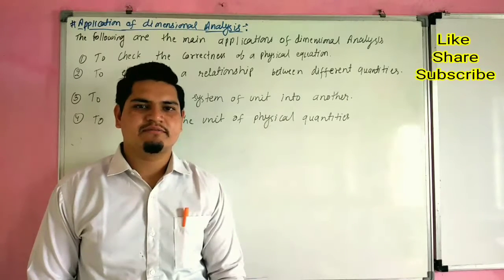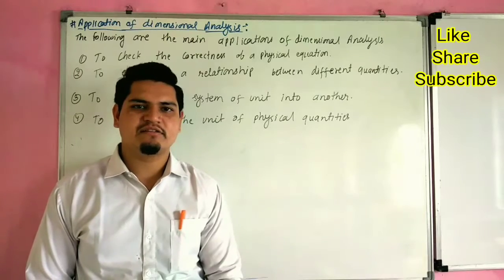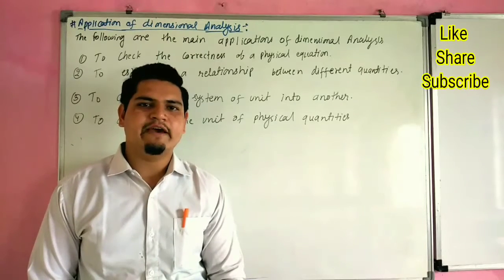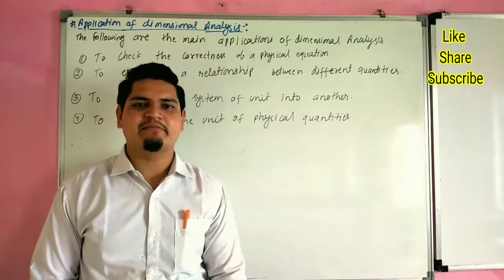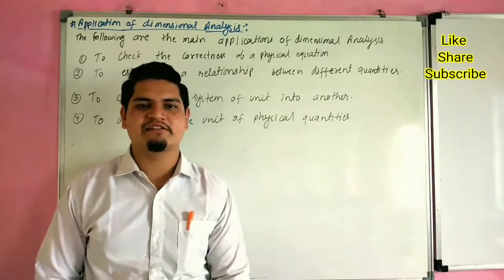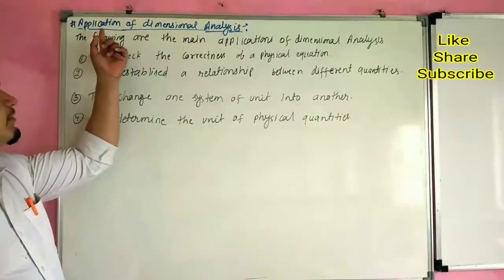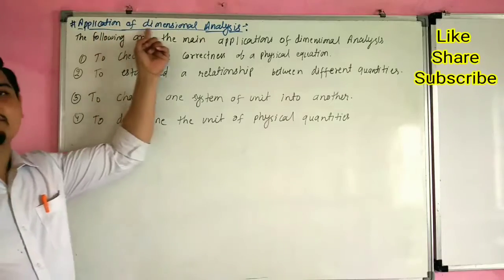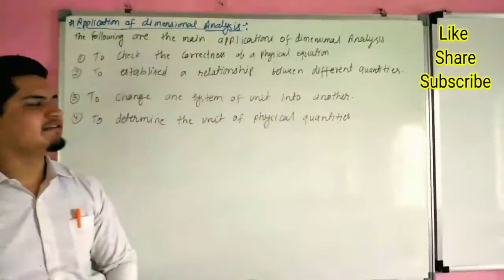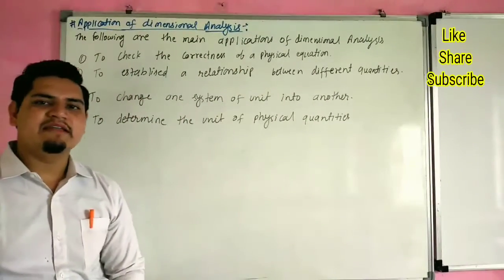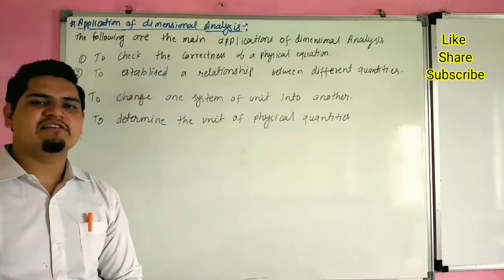We have discussed dimensional analysis. Now we have to discuss the application of dimensional analysis. There are many applications of dimensional analysis.